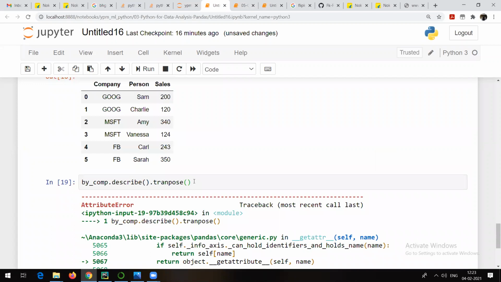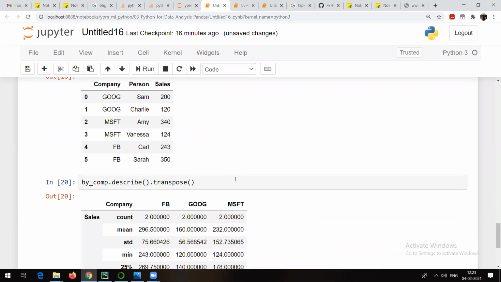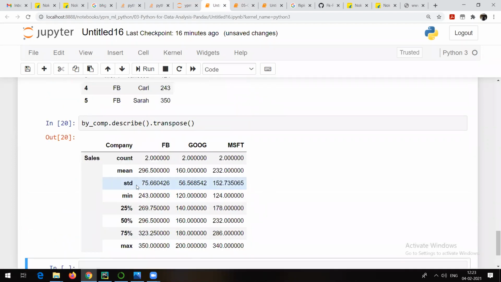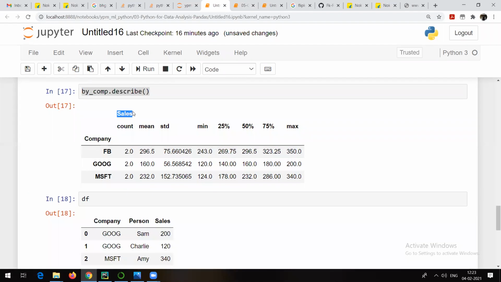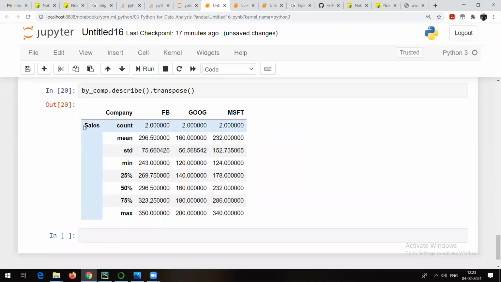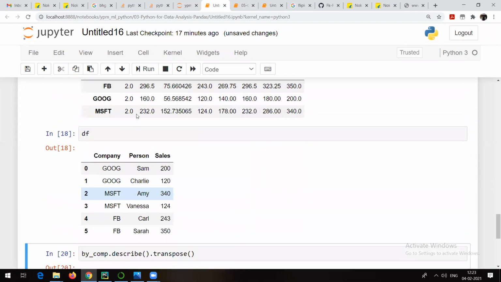Let me change this. Okay, here I was missing something. Now see, we will be able to see the same data. It is just that sales is now here, and company was a row earlier. Now company is acting as a column. It is the same information, but rows to columns and columns to rows. That's what transpose is.